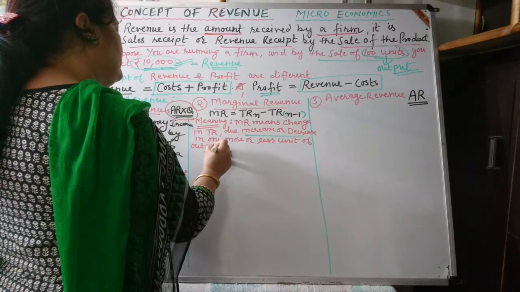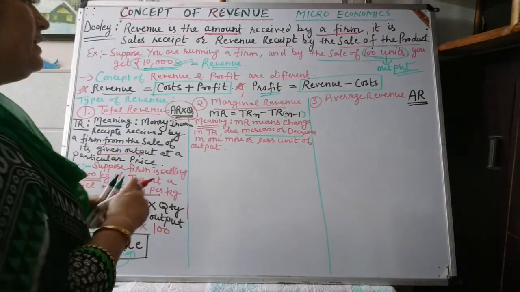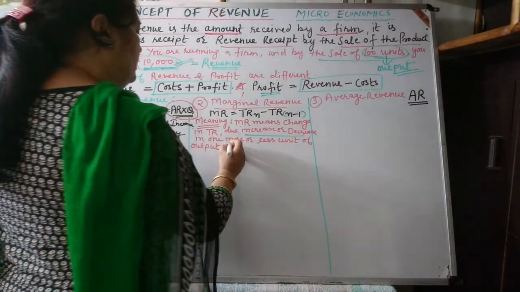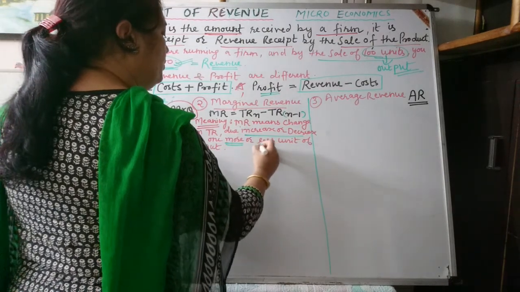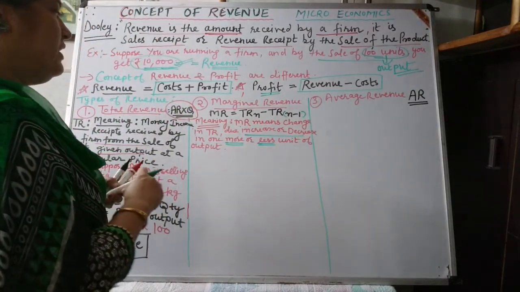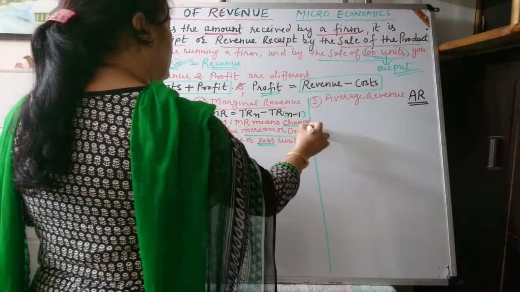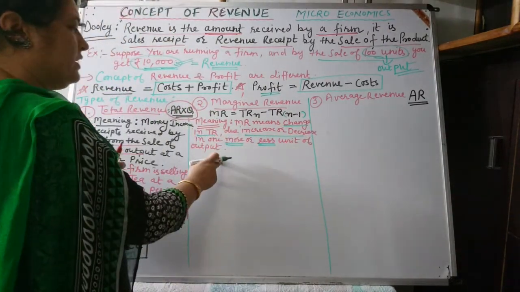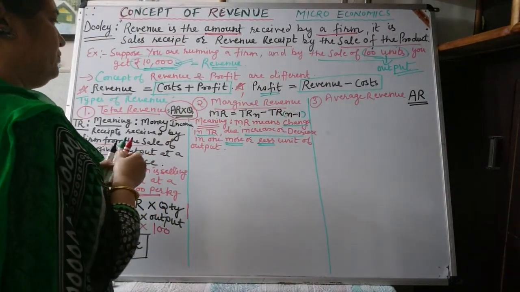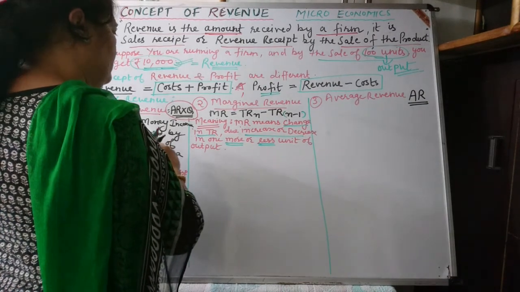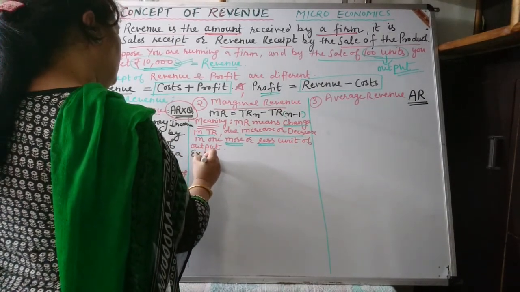Either we are increasing our output or we are decreasing our output. Whatever change takes place in total revenue due to this increase or decrease in output is known as marginal revenue.